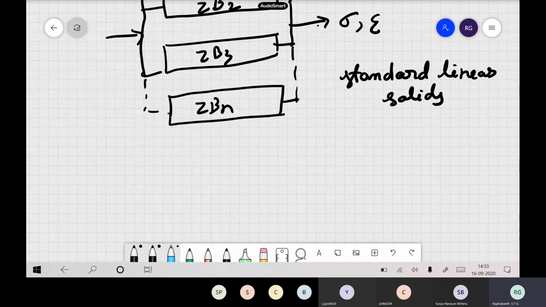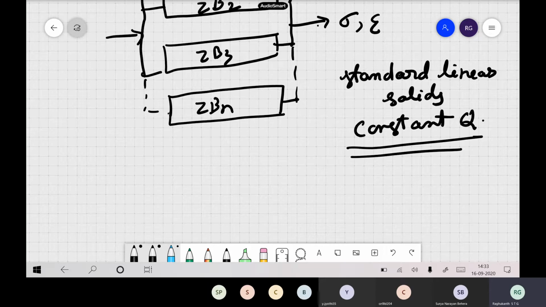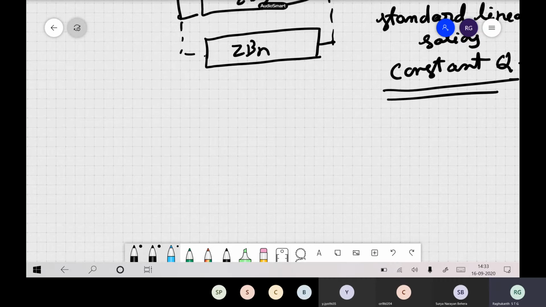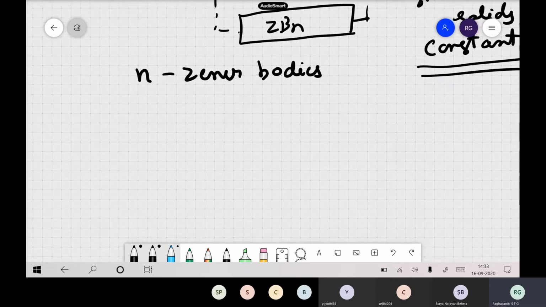So the main advantage of this combination is, as we already said, there is a chance of getting this constant damping. The constant is the Q. So you have some advantage there. Now I think we wrote this in our last class also. So if there are n Zener bodies, if n Zener bodies are there, so you follow it.